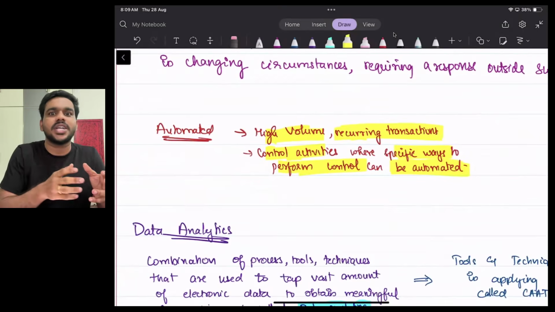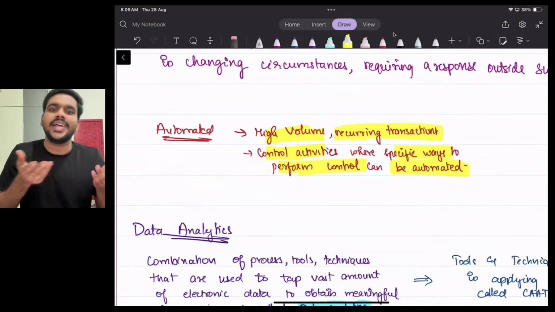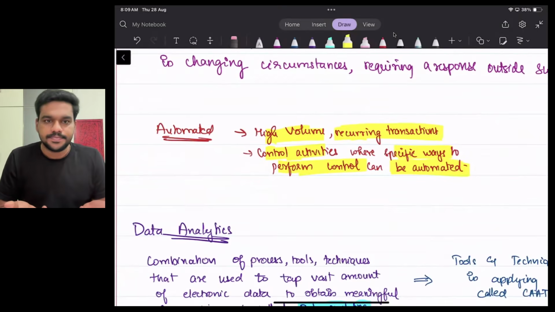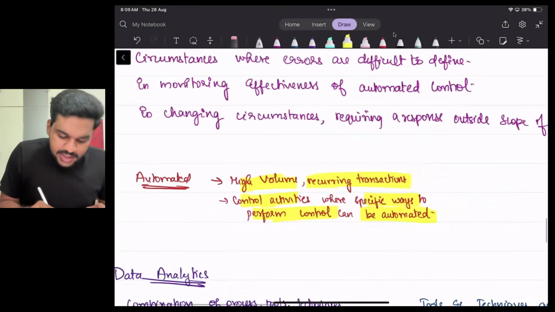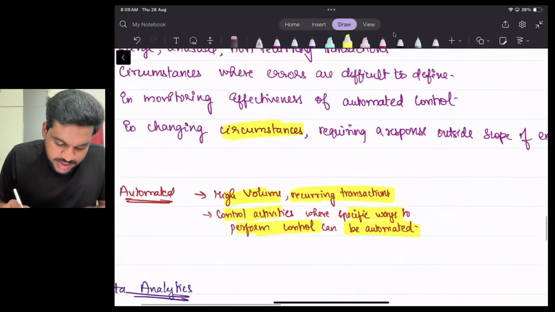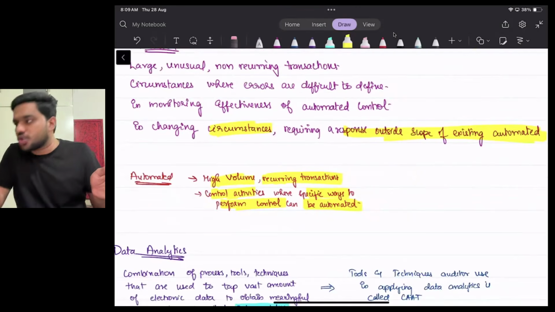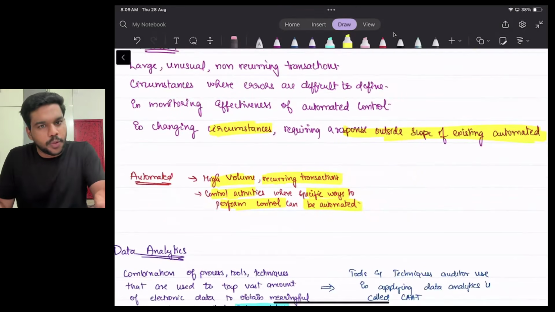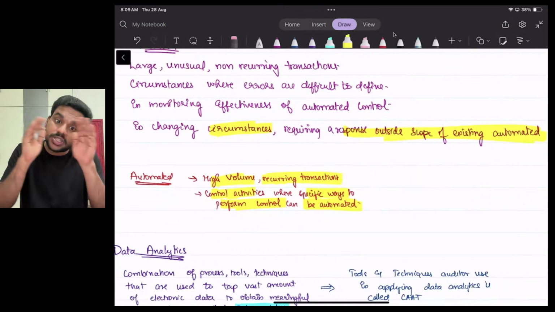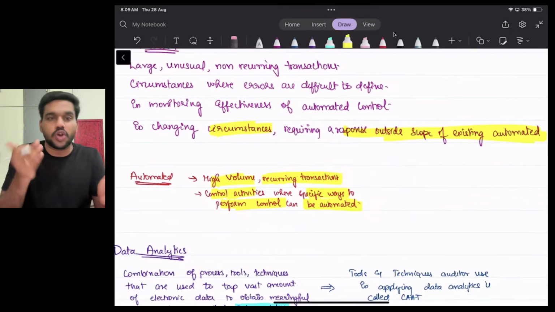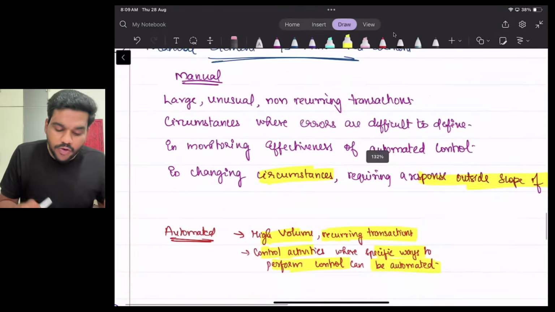See, there are certain areas where we cannot automate. Okay. In that situation, you should go for what? Manual control. See, there are certain circumstances which are outside the scope of automated control. So something which is outside the scope of automated control, go for manual control, no problem. Okay. Where there is a possibility of automating a control, always go for automated control. Now, when will you go for manual control?